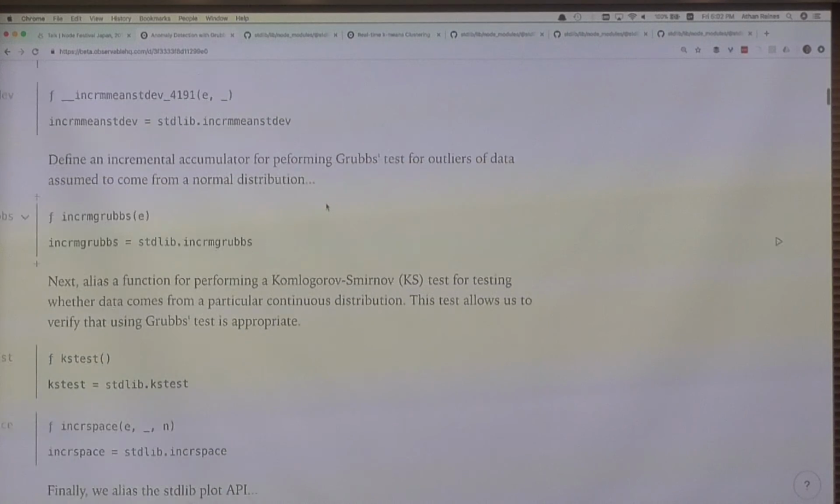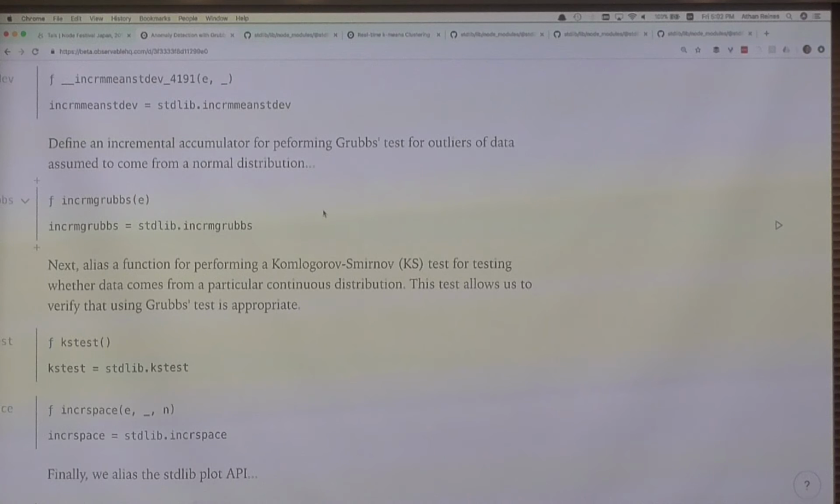deviation. And then we also define an incremental accumulator for performing Grubbs test for outliers of data assumed to come from a normal distribution. The basic idea of Grubbs test is a statistical formulation that was developed in the 1950s that tries to develop a test to figure out if the maximum or minimum value within a univariate data set, meaning of a single variable, is an outlier or not. And it tries to do it with some kind of robust probability.